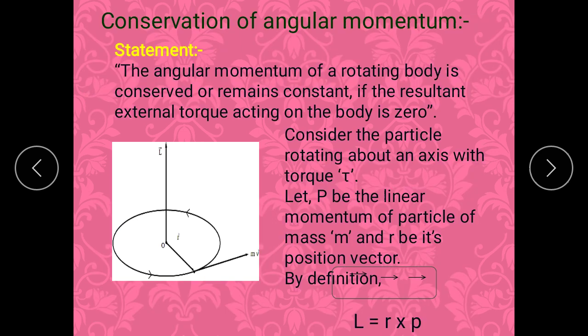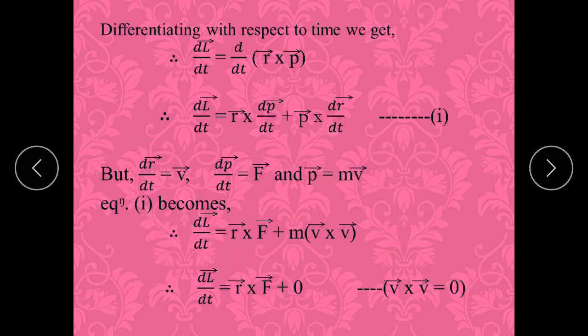So there you have to apply torque. The next topic is conservation of angular momentum. So what is conservation of angular momentum? Conservation means it remains constant. So the angular momentum of rotating bodies remains constant if, what is the condition? The resultant external torque acting on that body must be 0. Here we will consider that the particle is rotating about an axis with torque tau, and P be the linear momentum. Here we have shown mv. mv is the linear momentum, that is P. So by definition, we know that L is equal to r cross P.